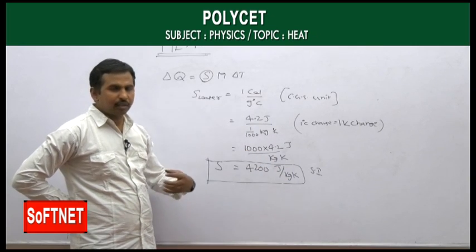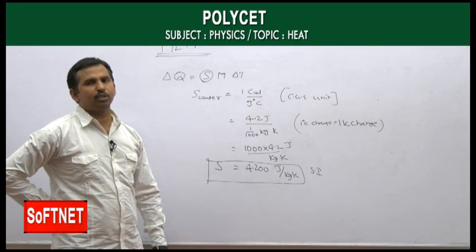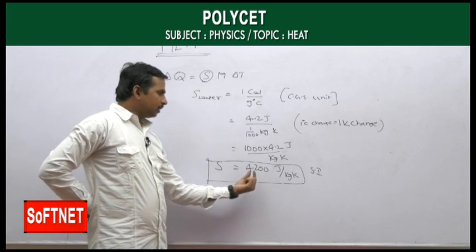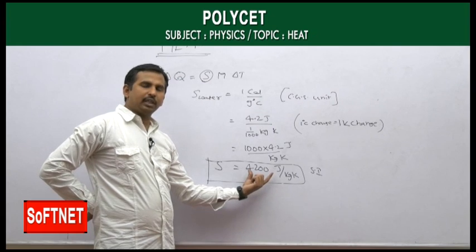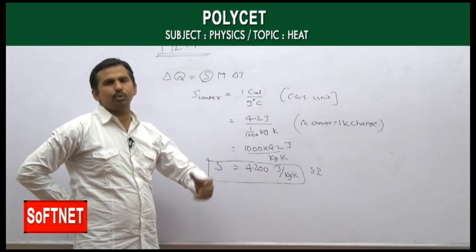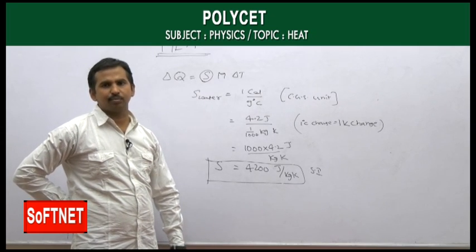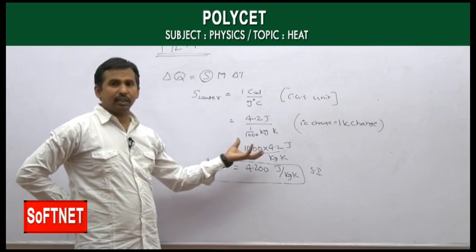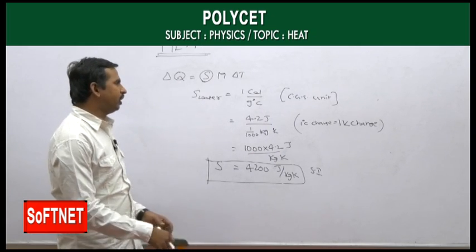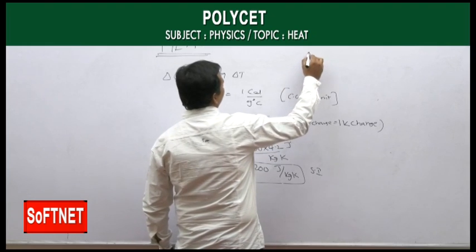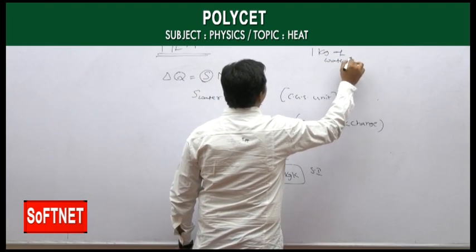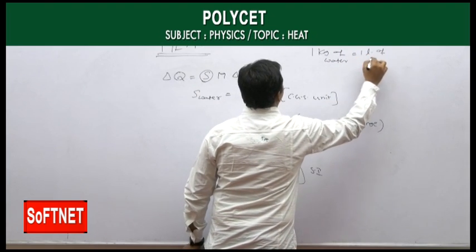So whenever you want to raise the temperature of water by just 1 degree Celsius, the amount of heat energy required is 4200 joules, which is a huge amount of heat energy for 1 kg of water. 1 kg of water, as you already know, is approximately equal to 1 liter of water.